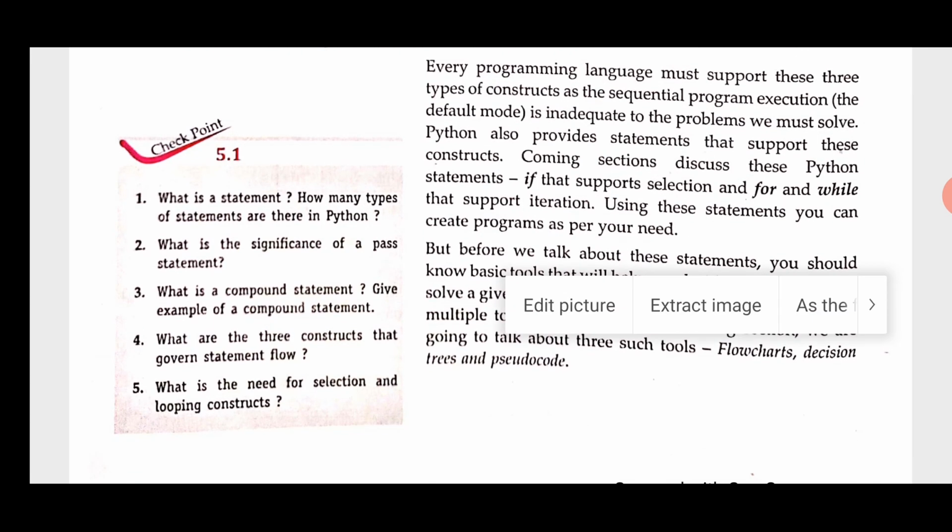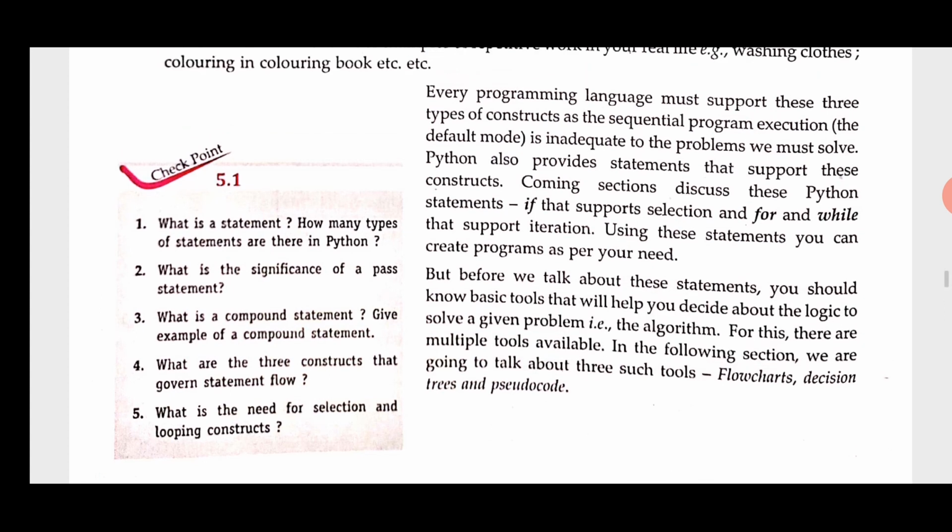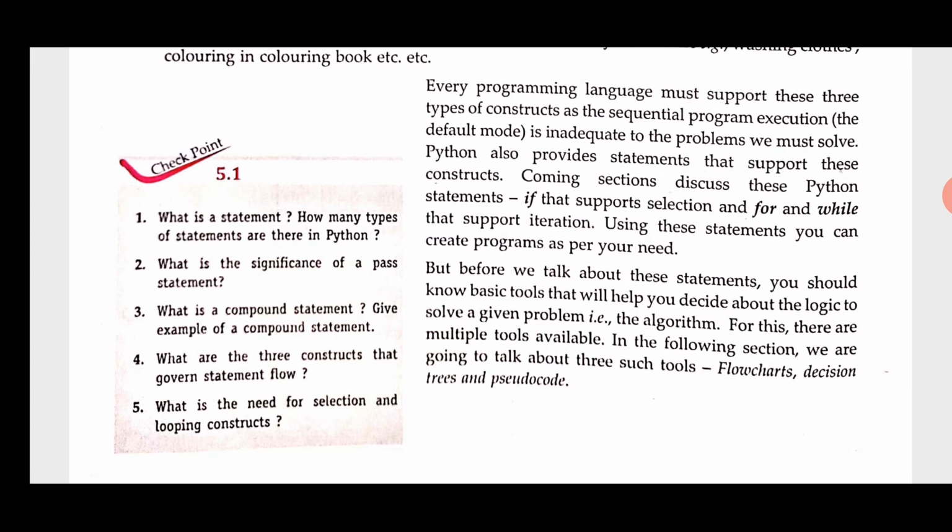Here are a few questions related to statements. Just try to solve these questions. What is a statement? How many types of statements are there in Python? A statement is a valid expression in Python. What is a valid expression? A group of operands and operators in a proper way, in a grammatically right pattern according to the pattern of Python, is known as a statement. And how many types of statements are there in Python? There are three types of statements in Python: empty statement, simple statement and compound statement.